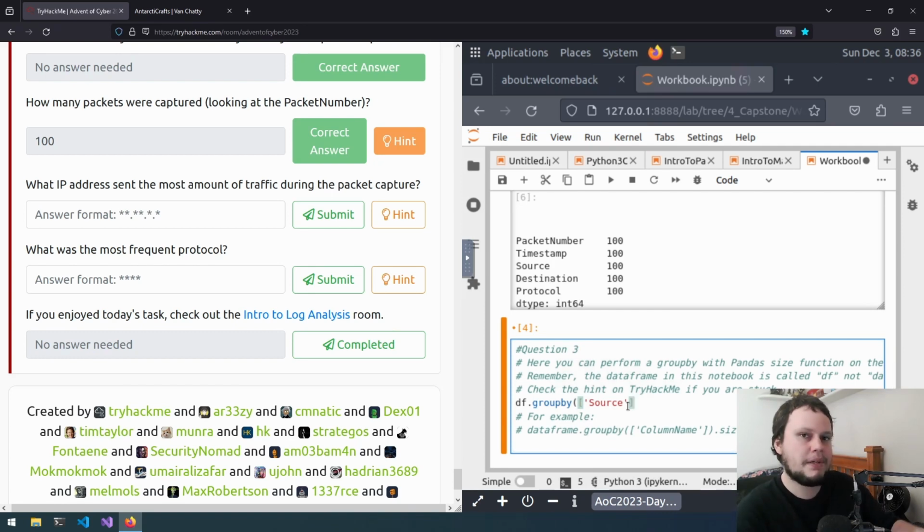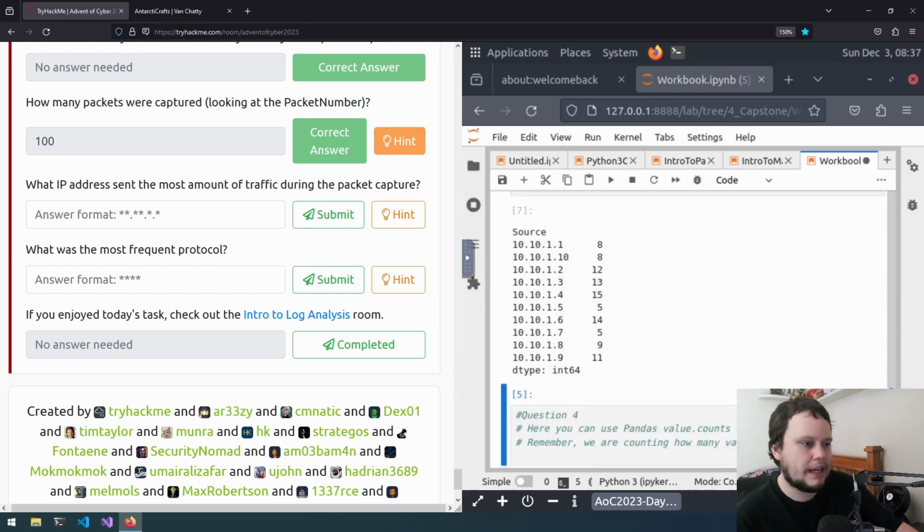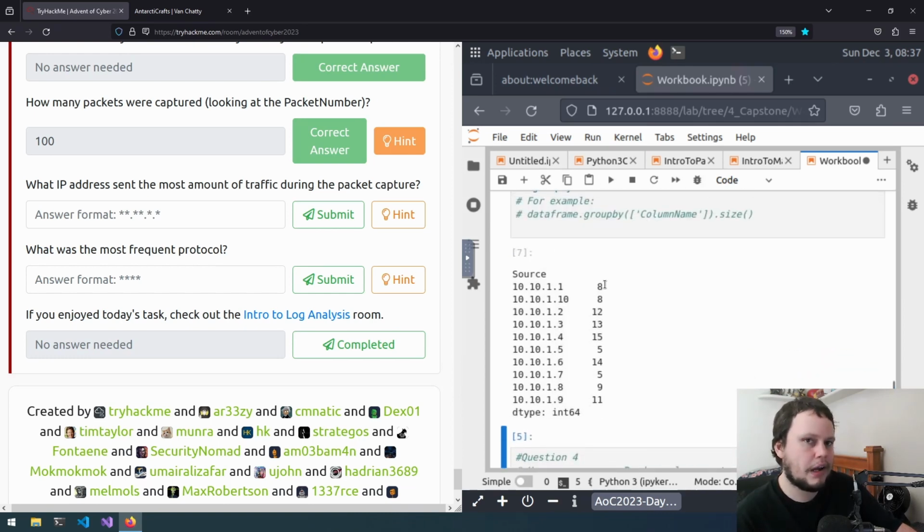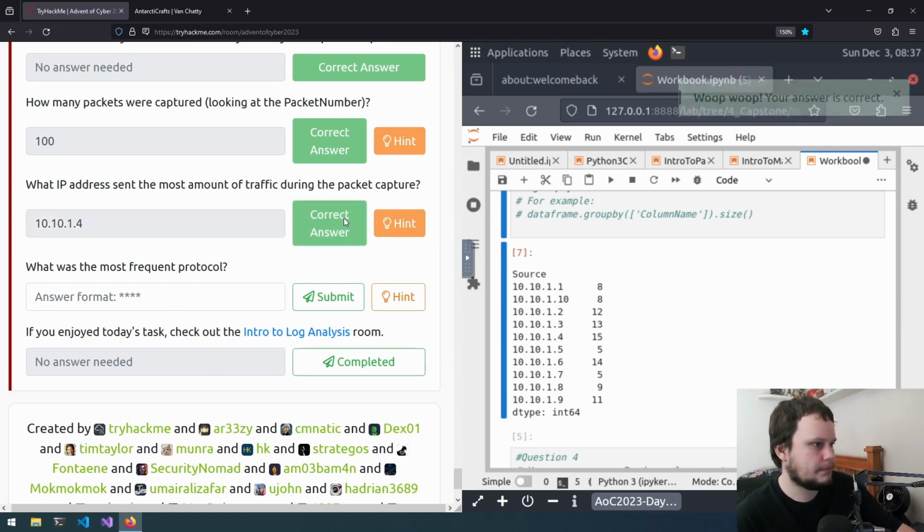Each source IP address is now a group. Then we'll go .size and see what that does. Basically it's a count of how many rows have each of the IP addresses, and we can see this one has 15, which is the greatest number. So we'll put 10.10.1.4, submit, that's all good.